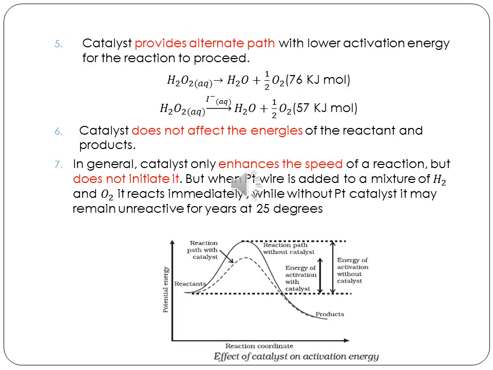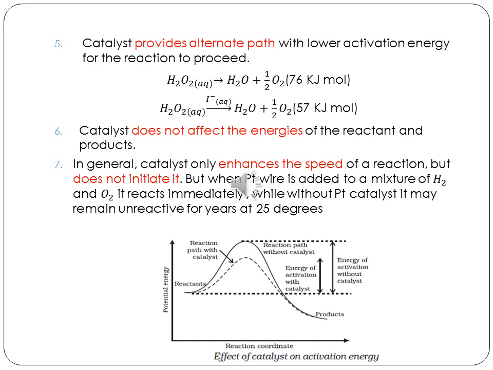A catalyst provides an alternate path which has lower activation energy for the reaction to proceed. If you take any reaction, for the reaction to occur, you have to have some amount of energy which is called activation energy. There is a minimum energy which is needed so that you can cross the energy barrier. You can see the diagram in this page.